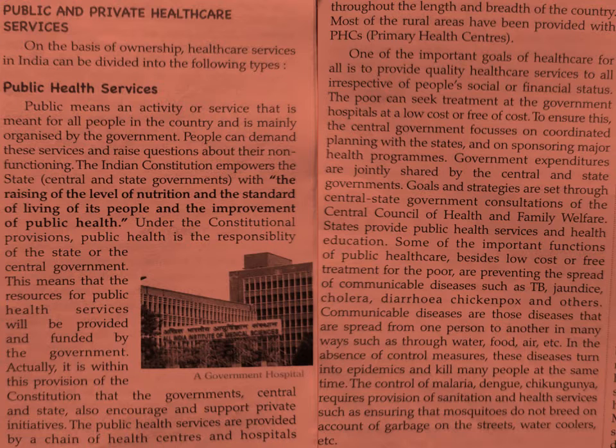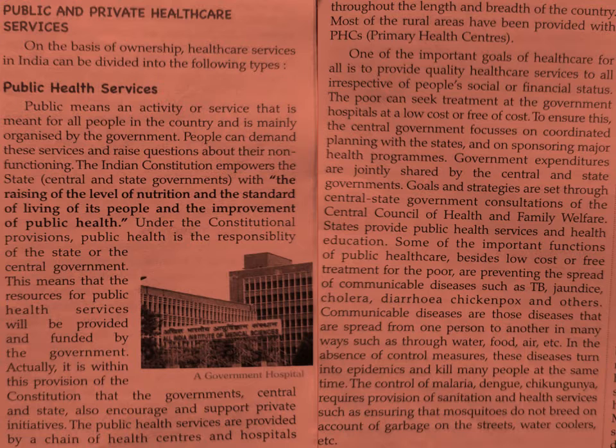Now, one of the important goals of healthcare for all is to provide quality healthcare services to all irrespective of people's social or financial status. The poor can seek treatment at government hospitals at low cost or free of cost.